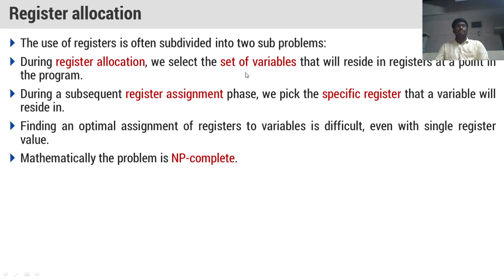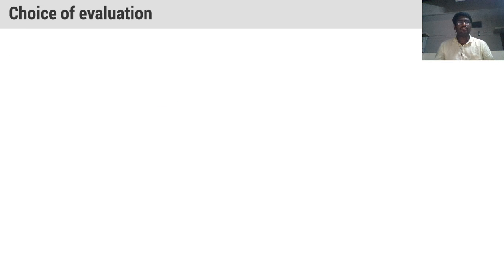So, during register allocation, we select the variables that will reside in the registers at a point in the program. The use of registers is often subdivided into two subproblems: one is register allocation, the second one is register assignment.